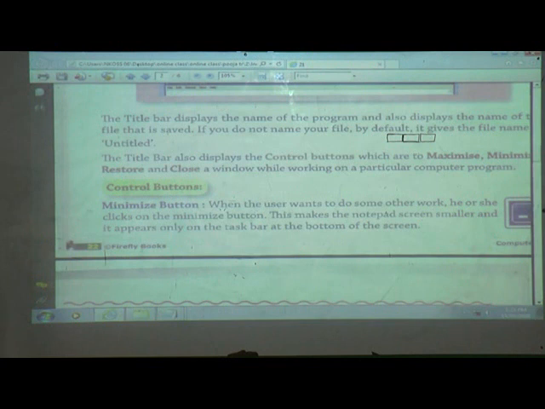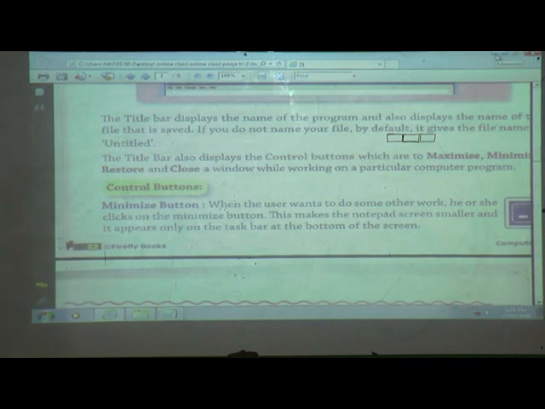When the user wants to do some other work, he or she clicks on the minimize button. This makes the notepad screen smaller and it appears only on the taskbar at the bottom of the screen. Where is the taskbar? At the bottom of the screen. And the taskbar has which button? The start button. Right? What is the use of this minimize?